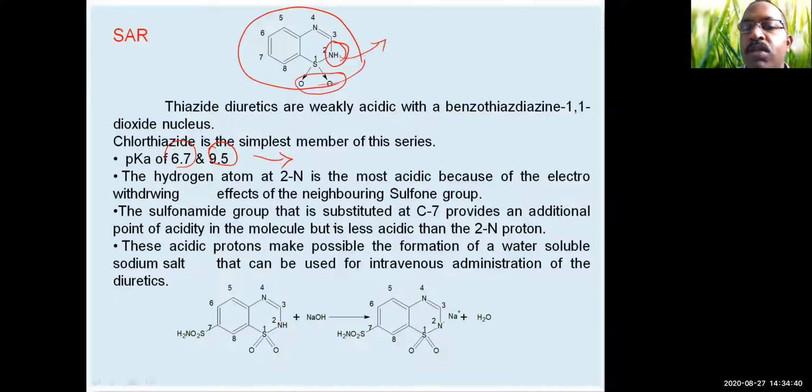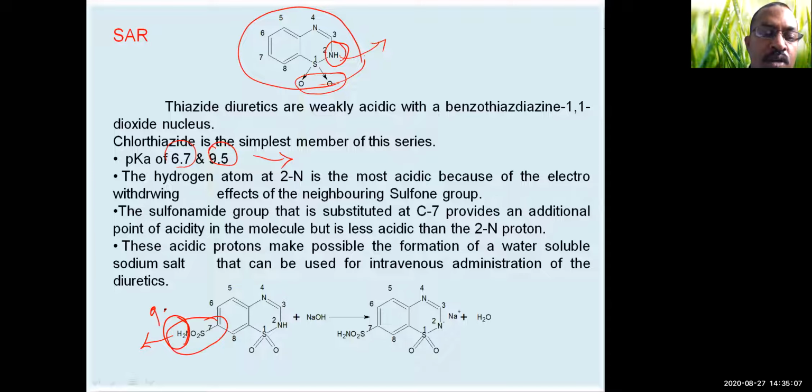The sulfonamide group that is substituted at C7, if you look at this structure, now provides an additional point of acidity. So this is the second region where the hydrogen can be eliminated, or H+ ion can be given out. So this is the second pKa value.